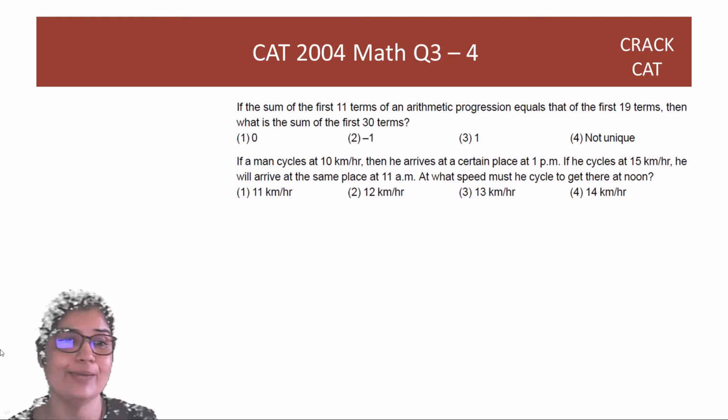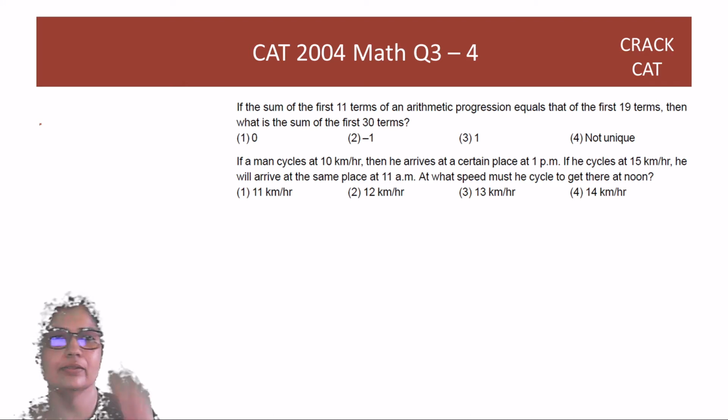Great. Let's look at the next one. There's obviously the normal algebra way of doing this question. So what is the algebra way, guys? You just equate the two terms. And how do I find the sum of n terms in an arithmetic progression? If an arithmetic progression has a as the first term and d as the common difference, then the sum of n terms is n by 2 into 2a plus n minus 1 into d.